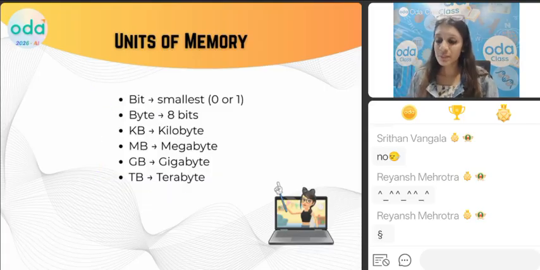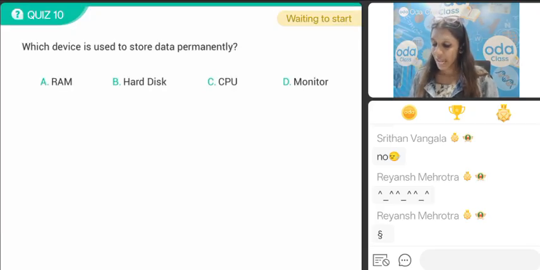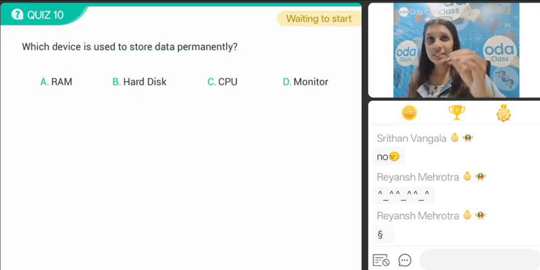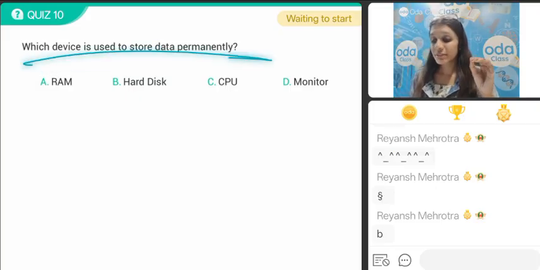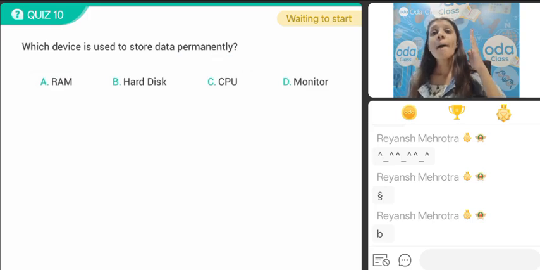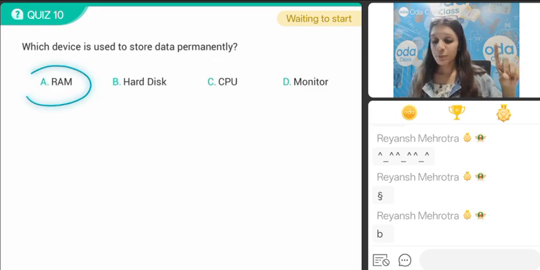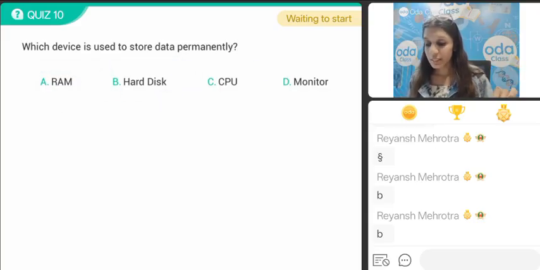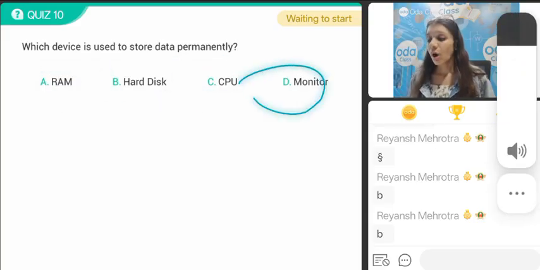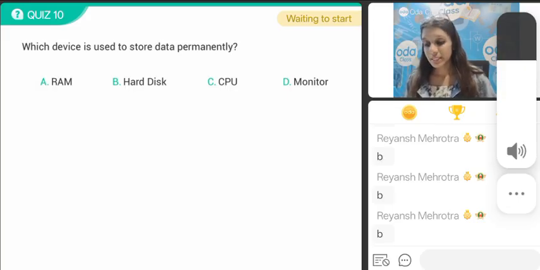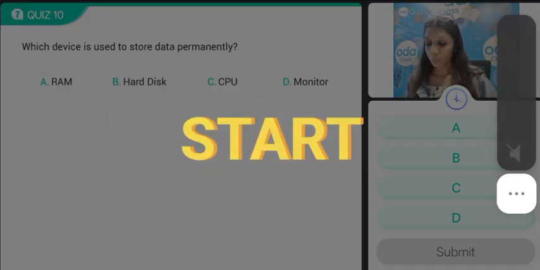Shall we solve a few more quizzes, bachcho? Yay, that's amazing. Which device is used to store the data permanently? Option A, RAM. Option B, hard disk. Option C, CPU. Or option D, monitor. Which device is used to store the data permanently? Okay, respond in 3, 2, 1, and go.